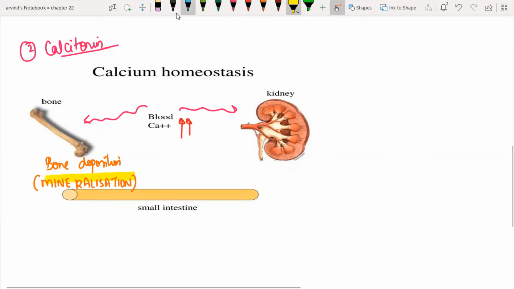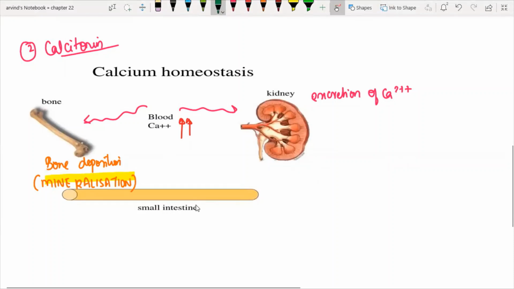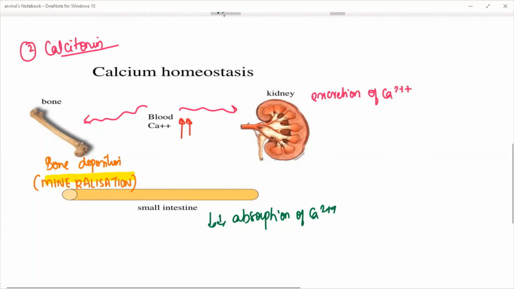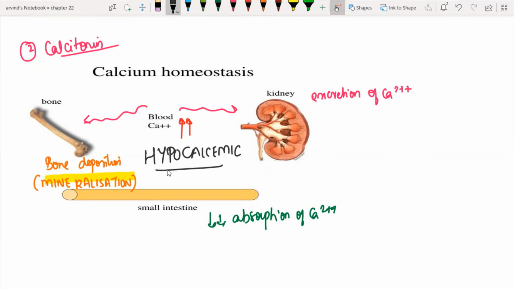Next, with respect to kidney, there we saw reabsorption of calcium. Here I will promote excretion of calcium. And with respect to intestine, there we saw increase in absorption. Here we are trying to decrease the absorption. Here I am referring to the action of calcitonin. So altogether, it is going to decrease the blood calcium level. So I call it a hypocalcemic hormone.